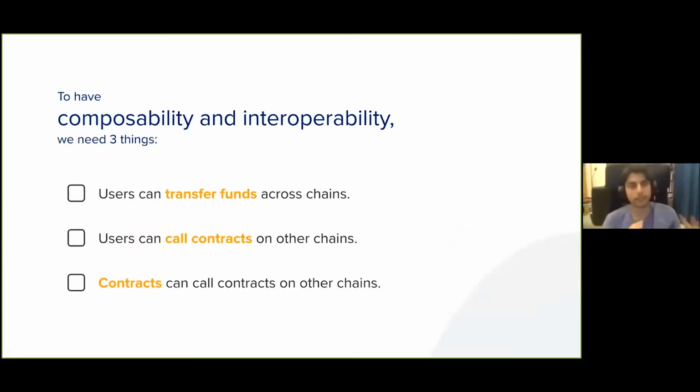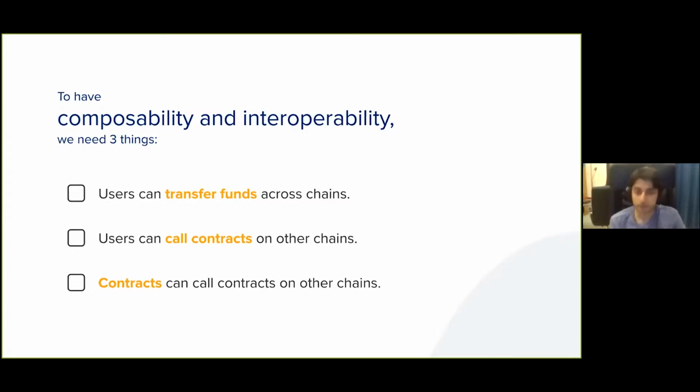So let's boil that down into 3 main requirements. We synthesized these a little while back, but what this basically translates to is if we want to keep the same level of user experience that we have with Ethereum today, we need to allow for 3 things. 1, transferring funds across chains, and in all these cases, all of this needs to happen in a way where users don't know that it's happening.